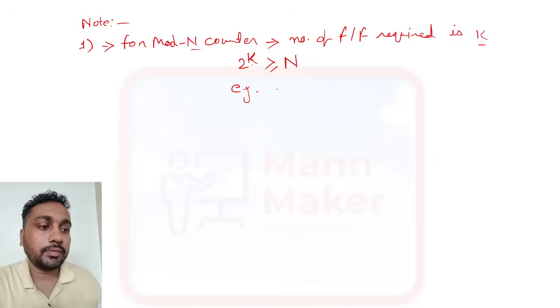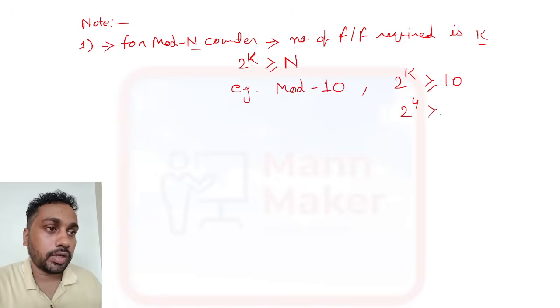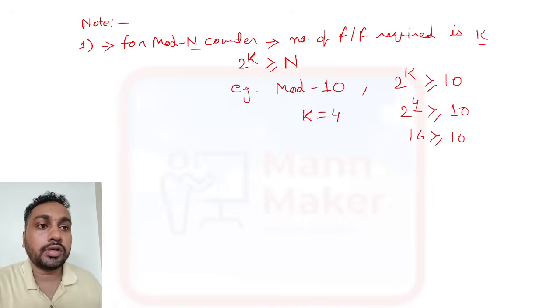For example, suppose they ask you to design a mod 10 counter. So mod 10 means 2 to the power k should be greater than or equal to 10. 2 to the power 3 is 8. 2 to the power 4 is 16, which is greater than or equal to 10. So k is 4. So 4 flip-flops are required to design a mod 10 counter.